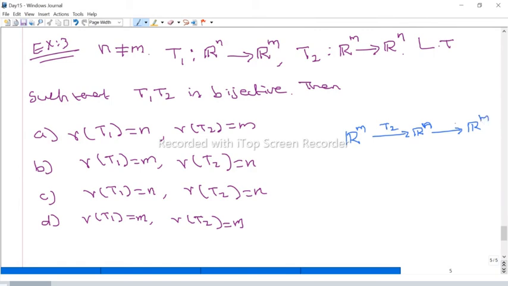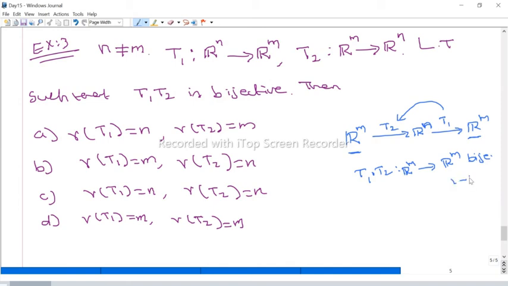From Rn to Rm, the function is T1. Now the composition T1 composition T2 is a function from Rm to Rm, and it is given that it is bijective.